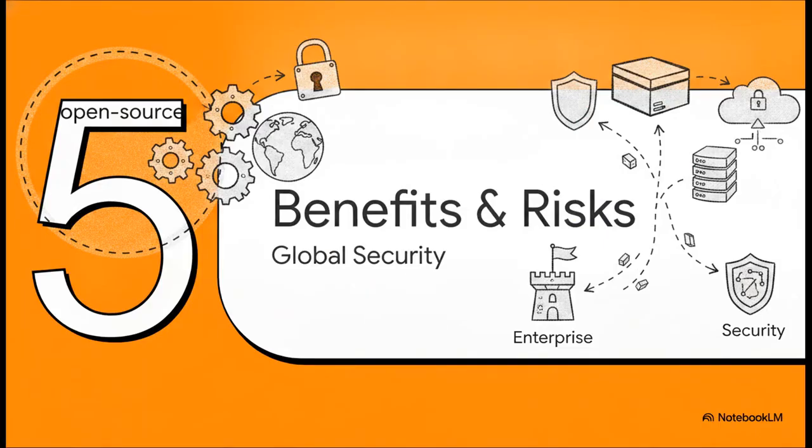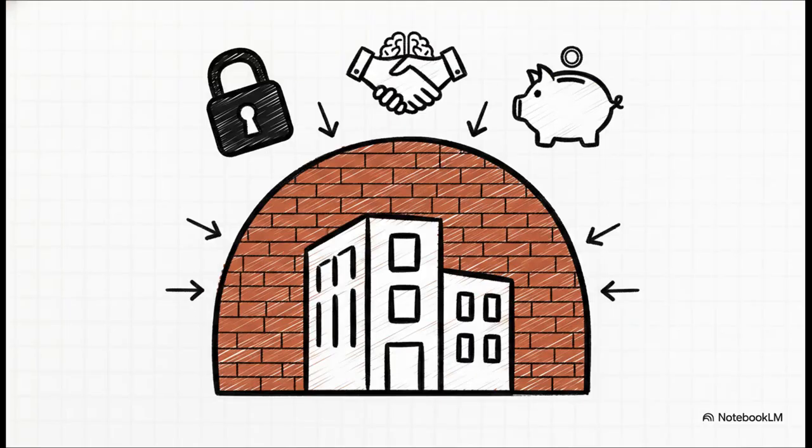Which brings us to Section 5, Benefits and Geopolitical Risks. In the short term, these Chinese open-source models are fantastic for enterprises. They give businesses highly capable, cost-effective alternatives to paying sky-high premiums for closed-source models. Companies get complete model ownership, the freedom to fine-tune without worrying about platform dependency, and, crucially, they can download and run inference safely right here on U.S. soil without ever sending a single byte of data to China. It gives the business world immense optionality and helps prevent a dangerous monopoly of AI power.